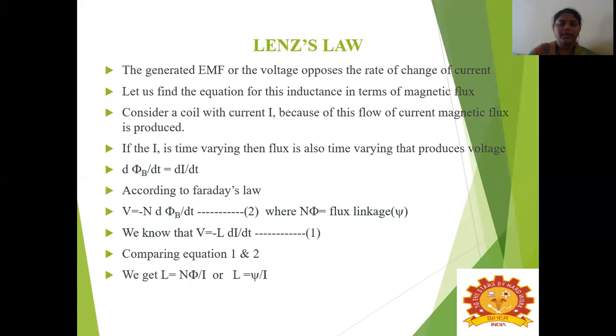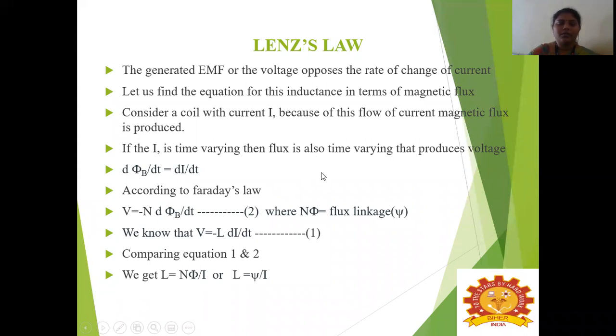So the generated EMF or the voltage opposes the rate of the change of the current. Let us find the equation for this inductance in terms of the magnetic flux. So let us consider a coil with a current I. Because of this flow of the current, the magnetic flux has been produced. So if the I is time varying, then the flux is also time varying.